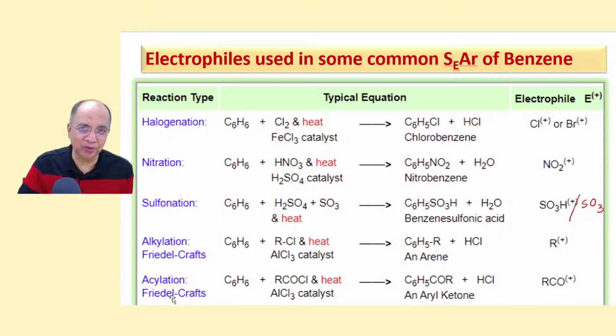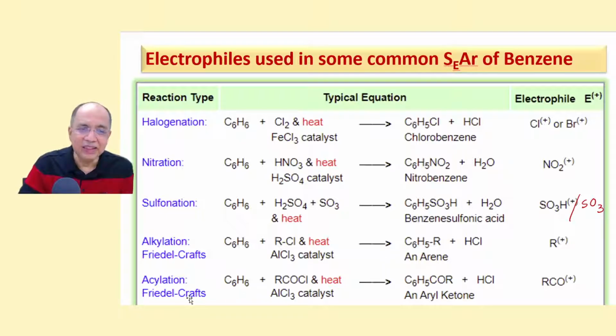And these are the two important SEAr processes of benzene: Friedel-Crafts alkylation and Friedel-Crafts acylation. If you take any alkyl chloride with a Friedel-Crafts catalyst, a Lewis acid catalyst like aluminum chloride, then by the reaction of these two you get the alkyl carbocation R+, which is the electrophile, to produce alkyl benzene, an arene, like methyl benzene, ethyl benzene or isopropyl benzene.